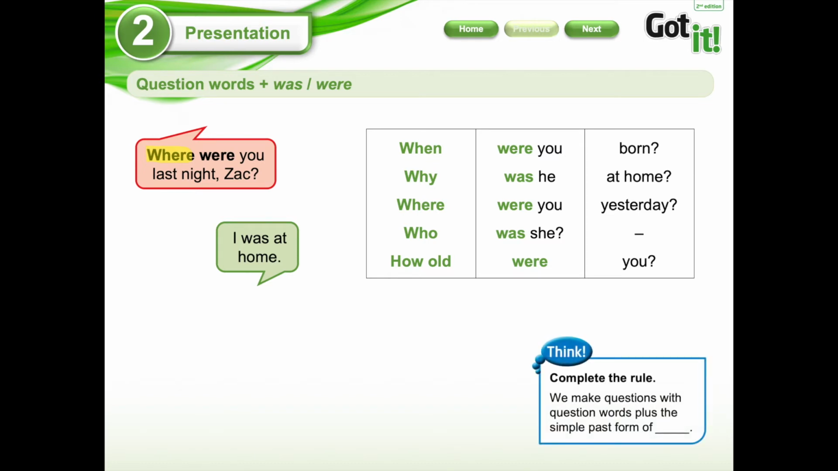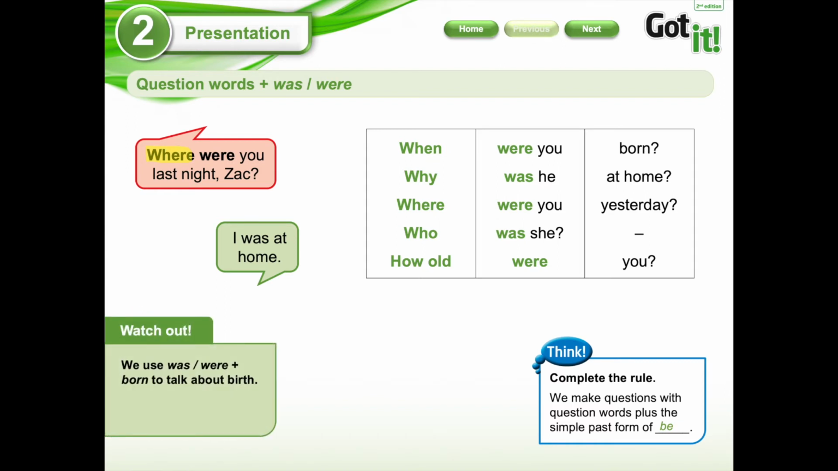Okay, here we have the complete rule. It says we make questions with question word plus the simple past form of, try to remember, this is the past simple of which word? Let's see. Of be, of the verb to be. Recuerden que las palabras was y were son el pasado simple del verbo to be.